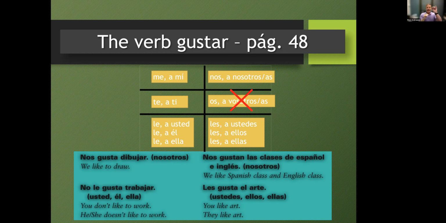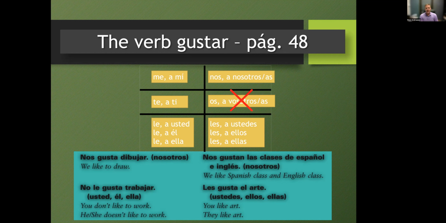And then again, that part, the me, the te, the le, nos, and les, is not optional in these sentences. Clarifying it by using a mí or a ti or a usted, etc., those are optional to give more emphasis. But the first one, the me, te, le, nos, or les, is obligatory.